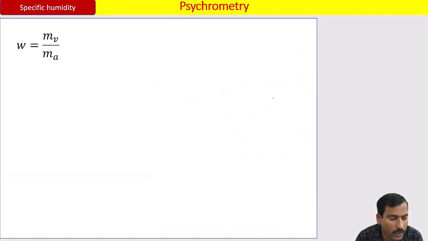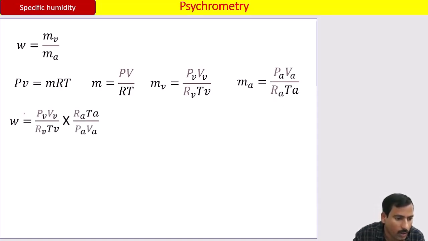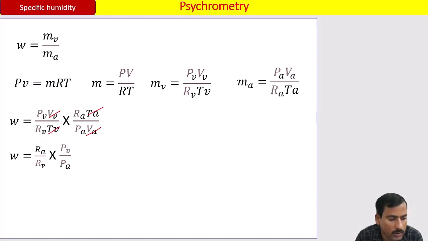What is specific humidity? The mass of water vapor to the mass of dry air. So why am I applying the ideal gas equation? Because both the gases are treated as ideal gases. So I have written PV equal to mRT, so m equals PV by RT. The mass of water vapor can be written like this, the mass of dry air can be written like this. Both the masses are substituted in the first equation. Here I am going to cancel the volume of water vapor and volume of dry air, and the temperature of dry air and temperature of water vapor. So this is a simplified equation.